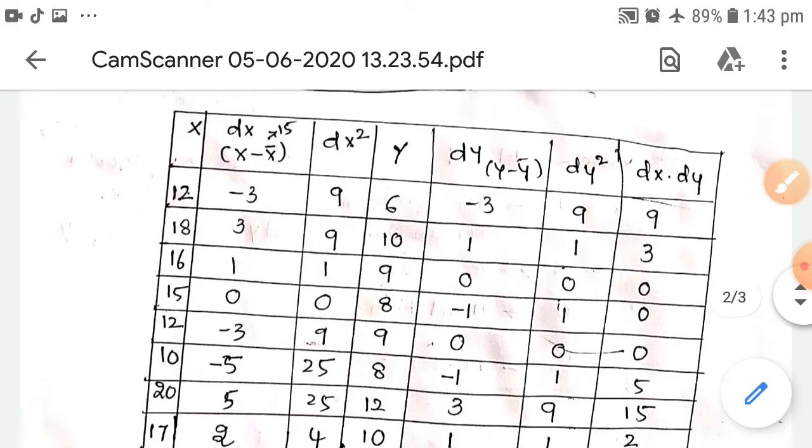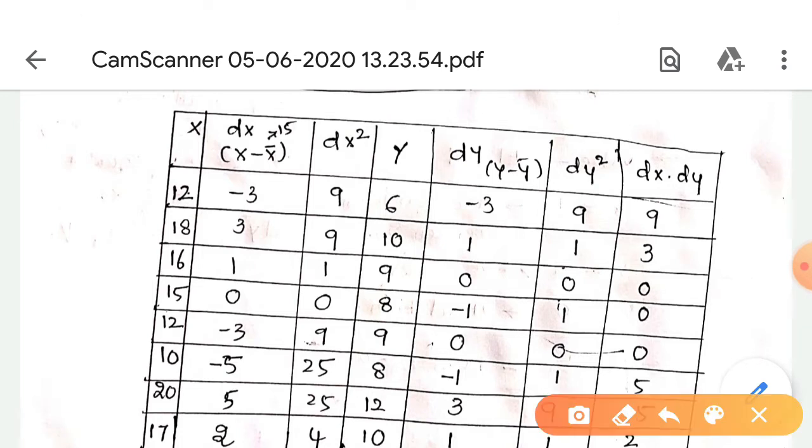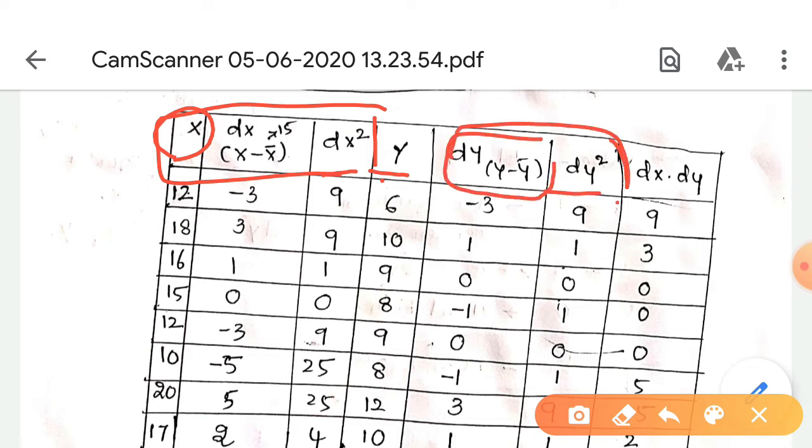In the first column we mention the x, and second one dx square. This is about x, and next y, dy and dy square. This is about the y, and last one dx into dy.